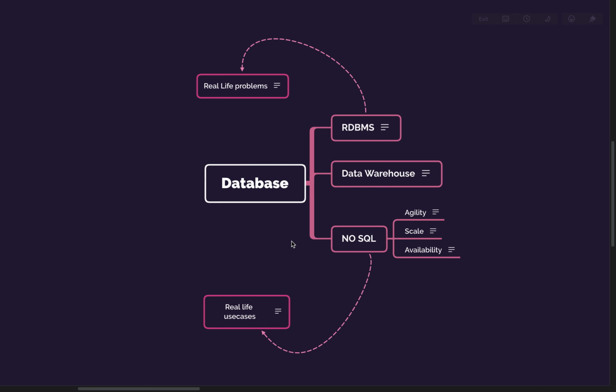But there are a lot of issues in RDBMS, most of which we already know. One of the key challenges that we face is stability. At some point when our database was huge, we were not able to restore that particular database.